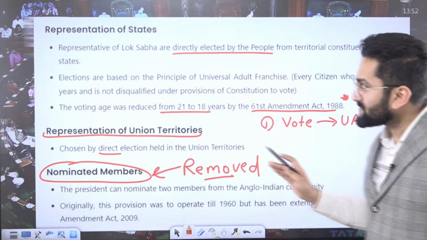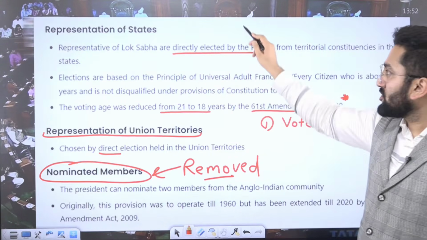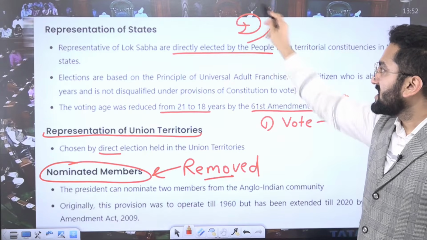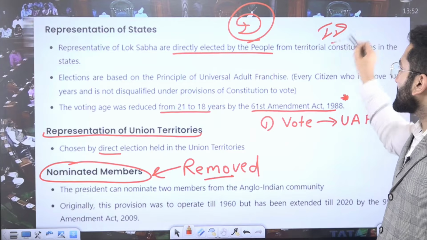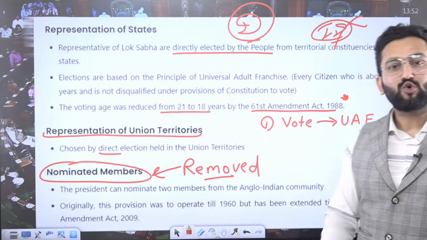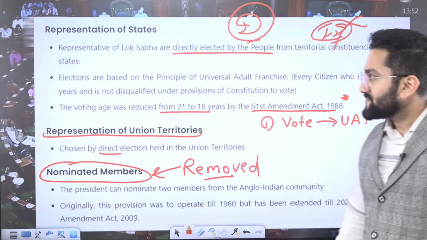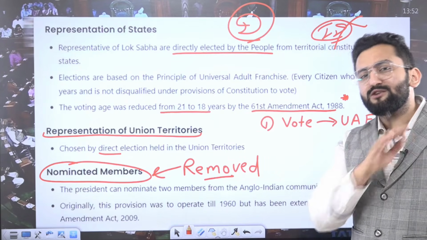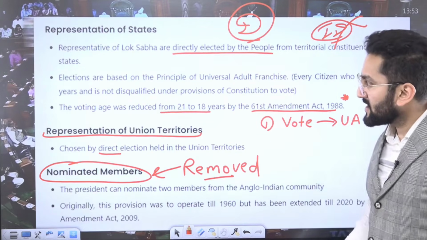This is composition. Representation of states, directly elected. I told you in case of Lok Sabha, direct election happens. There is no case of indirect elections in Lok Sabha. Indirect election happens in Rajya Sabha, and there is no case of direct election in Rajya Sabha. So this is opposite. Easy to remember, right?